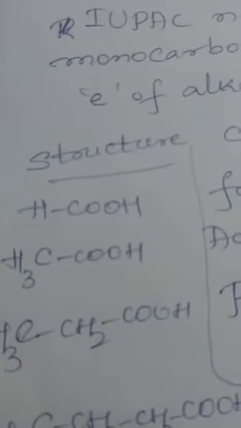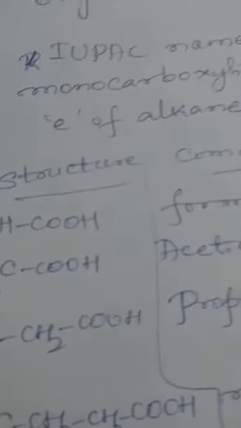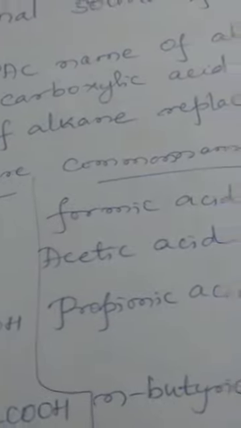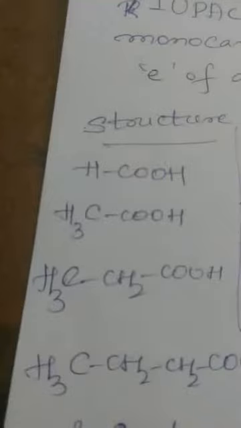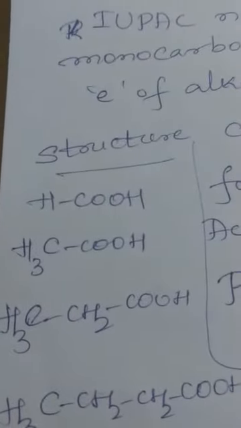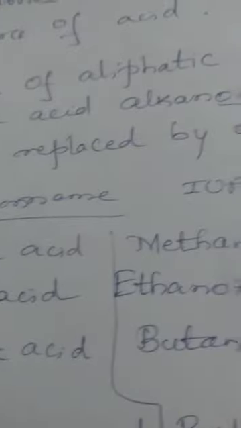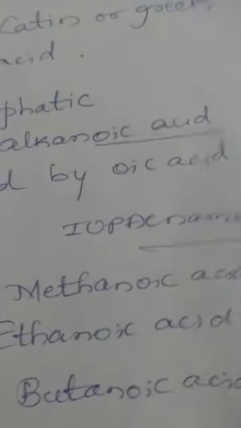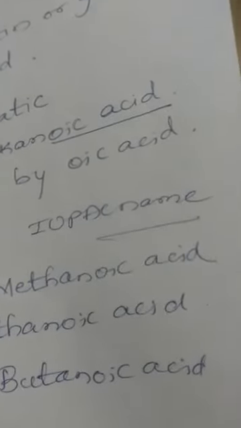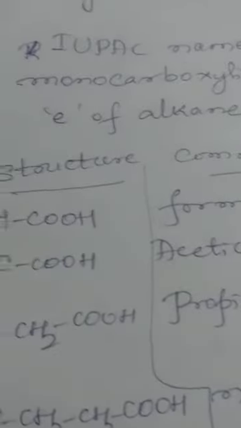The first member, HCOOH. In the common system it is called formic acid. The alkane having one carbon is methane. So you should replace E by oic acid. Therefore, you will get the IUPAC name as methanoic acid.